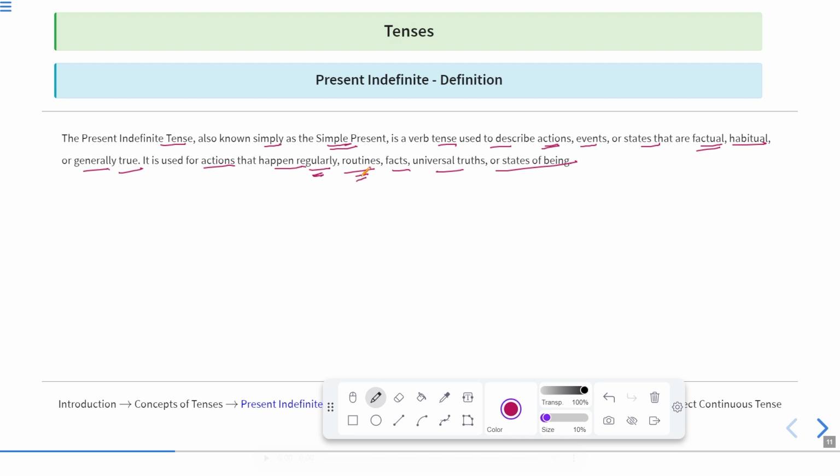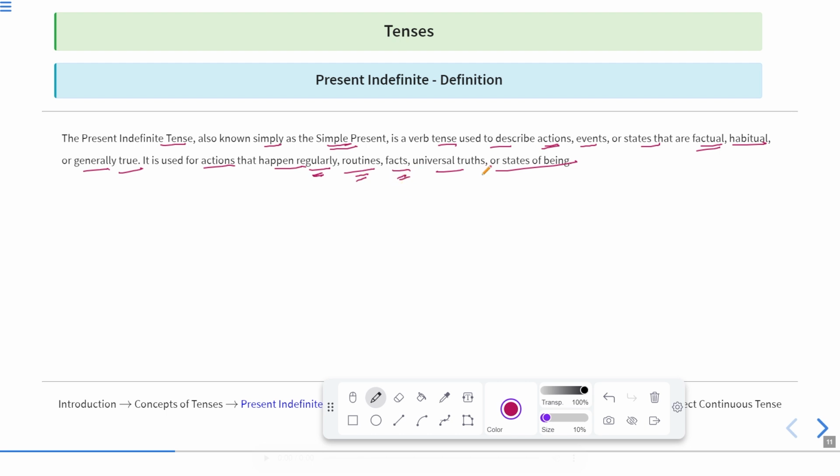For example, if I say I go to school every day, this is a routine which occurs every day in my life. So I go to office every day. I come home every day. I prepare dinner every day. So these are the routines, or these are the actions which I do routinely. So they will also appear in present indefinite tense.